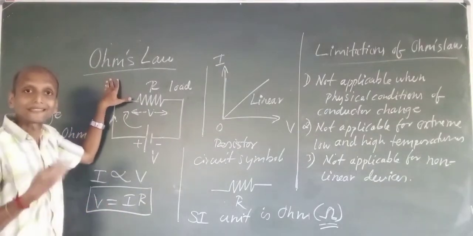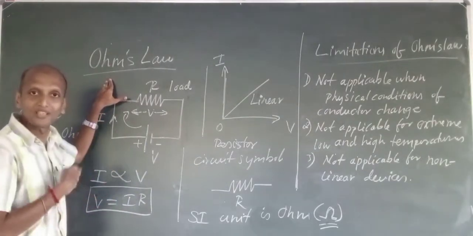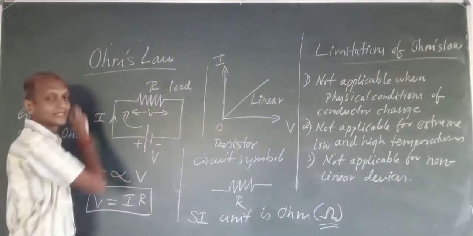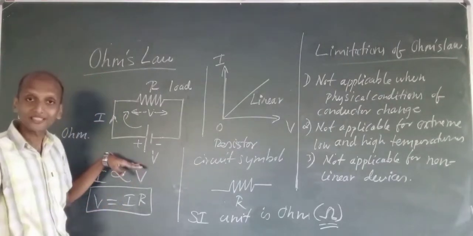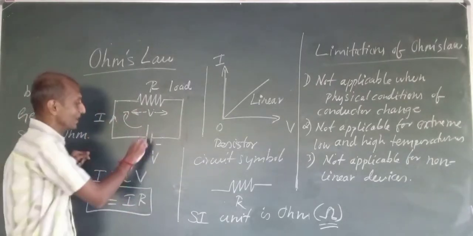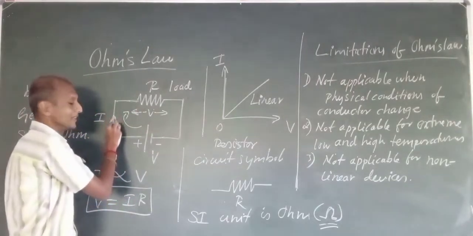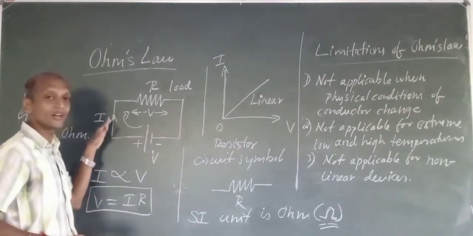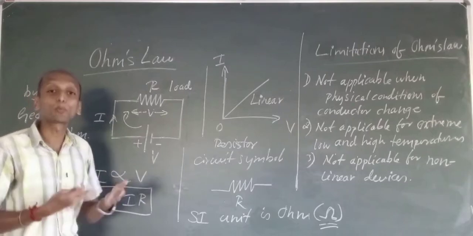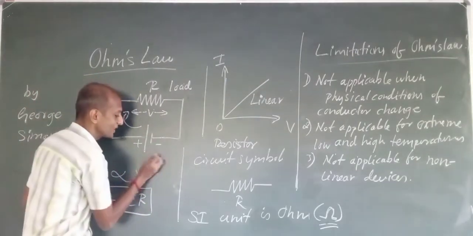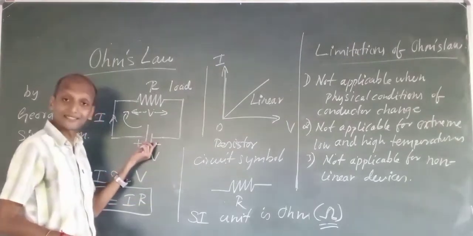Now, the statement of Ohm's law. Ohm's law states that the current flowing through a conductor, the current I, is directly proportional to the voltage or potential difference across its ends.